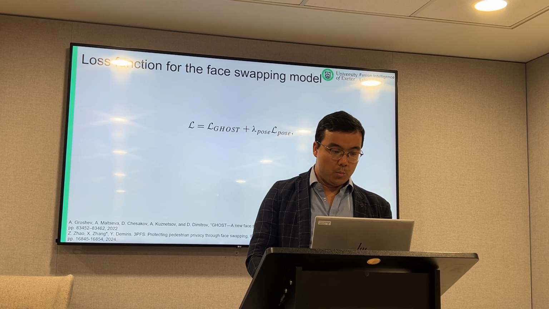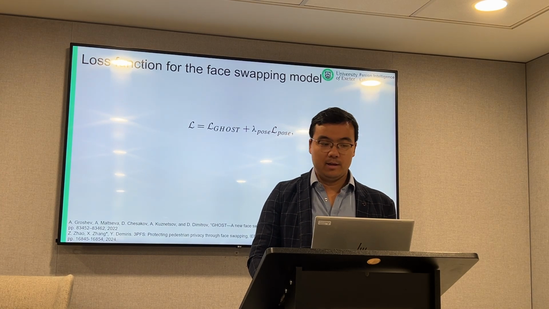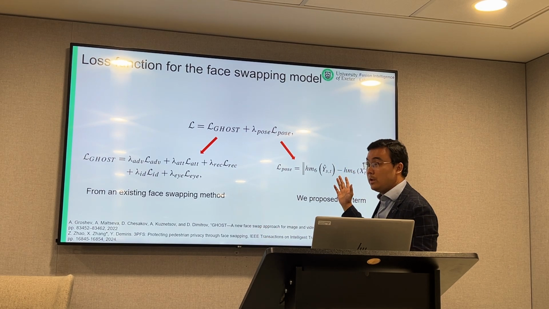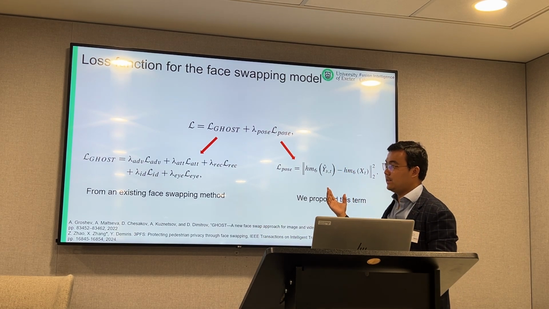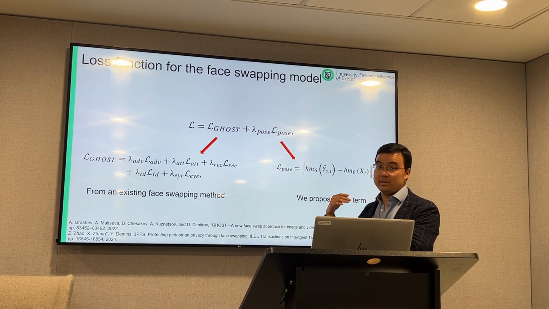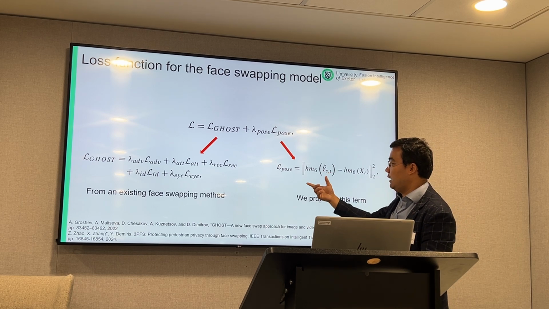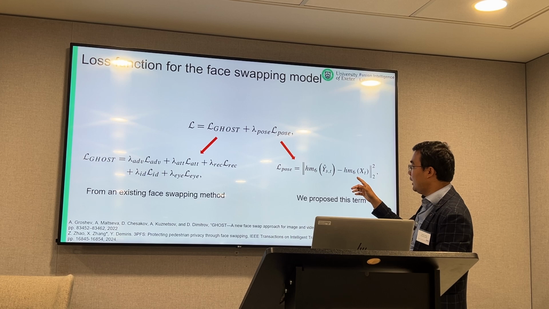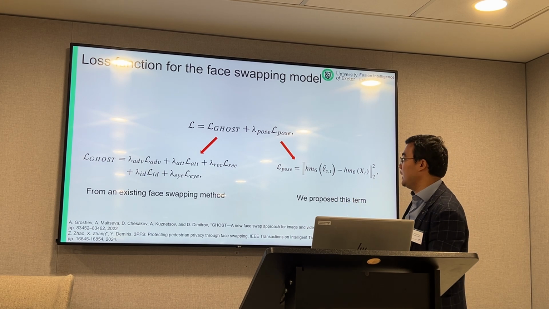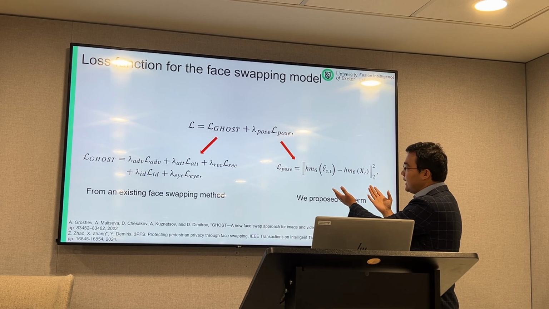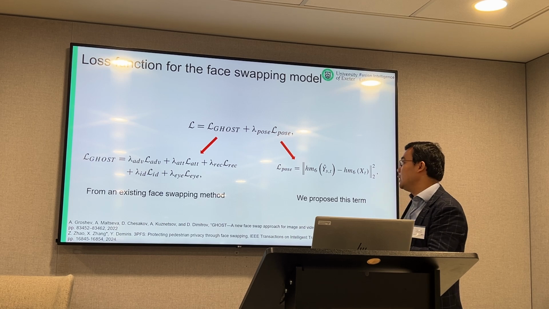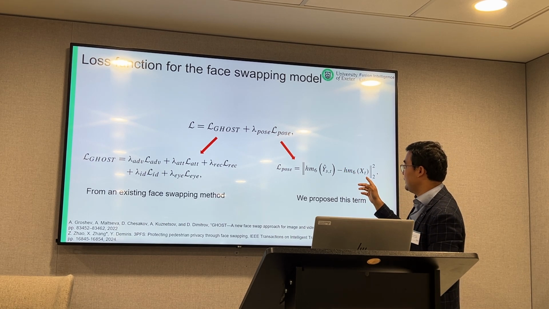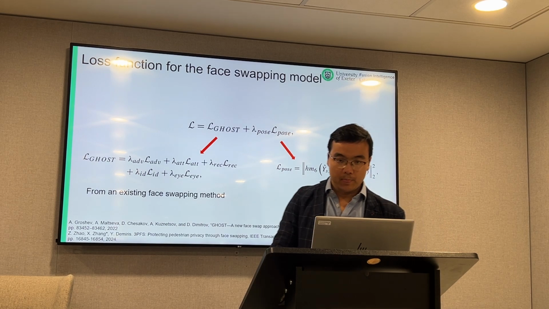So we modified the existing face swapping model by proposing a pose loss to make sure the swapped pedestrian and the original pedestrian have a similar head pose. This is the novel proposal in our work. Basically, we use 6 landmarks on the face to make sure the anonymized face and the original face have similar pose.